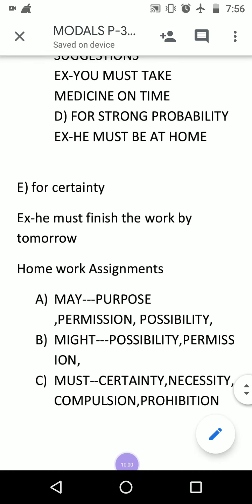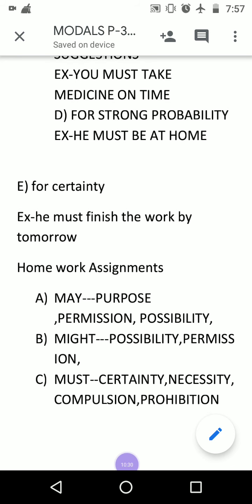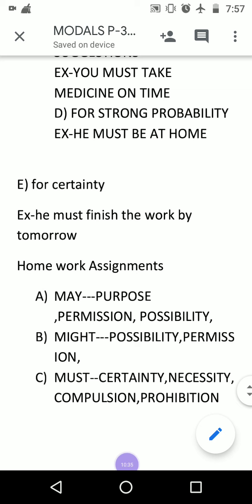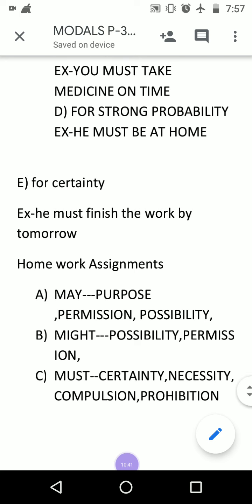that this particular model is used in the following senses, in order to express these situations. Like if I am giving you may and asking you to write down purpose, where may is used to show purpose, in conditional sentences: he is practicing very hard so that he may be selected. I am working very hard so that I may score good marks in my subject. So for purpose in conditional sentences we use may.